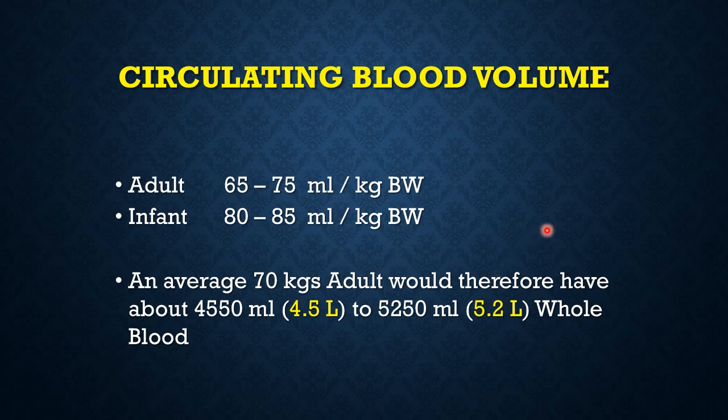Adults usually have 65 to 75 ml per kilogram body weight of blood in their body, and in infants there is 80 to 85 milliliters per kilogram body weight of blood in their body. Therefore, an average 70 kilograms adult would have anything from 4.5 liters to 5.2 liters whole blood circulating at any time in their body. This is generally rounded off to 5 liters in general calculations.